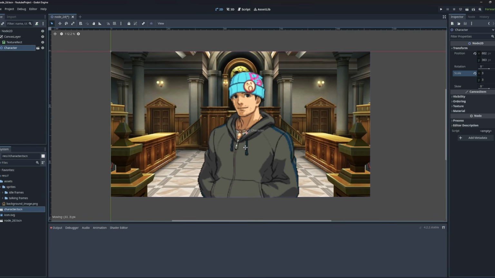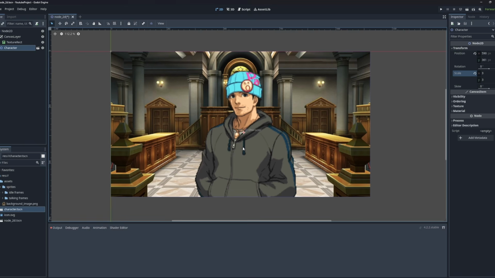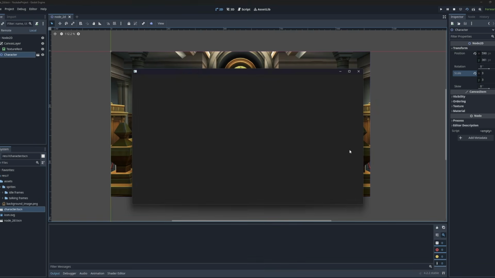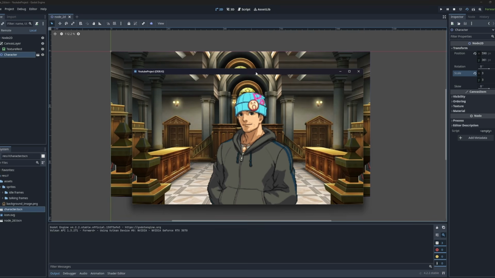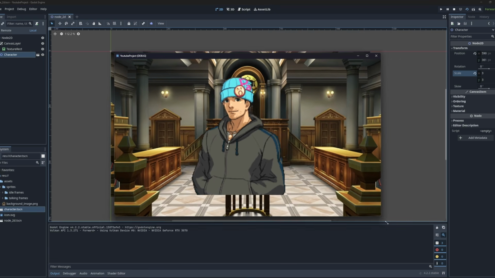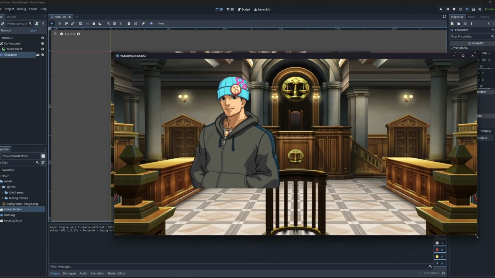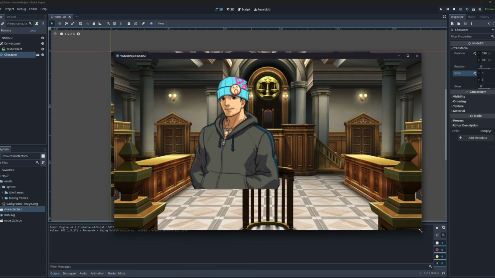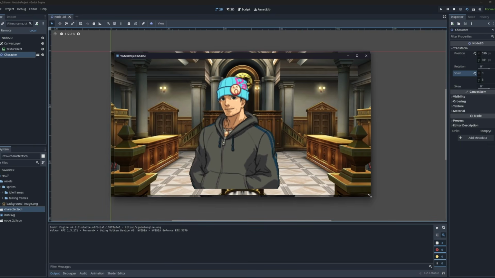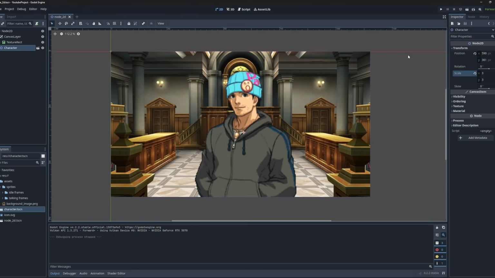Now, I could just place it manually in the center like this, but if I do this, we're going to run into the same issue that we did with the background before, right? I can show you by executing the game. The character will stay exactly where I placed him. If I resize, the character just stays at the same spot because it's using the world coordinates and not the window size. We can fix this very easily by adding another node.